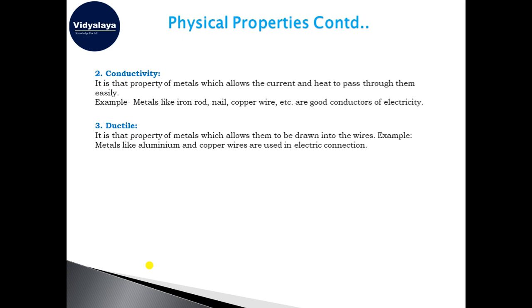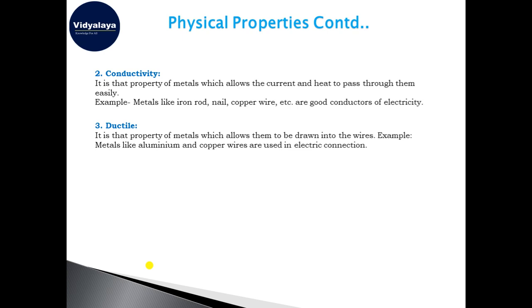So now we move to another physical property of the metals, that is ductility. What do we mean by ductility? Ductile means we can draw thin wires of them. Like you have seen the electric wires in your house, they are stretched in length.